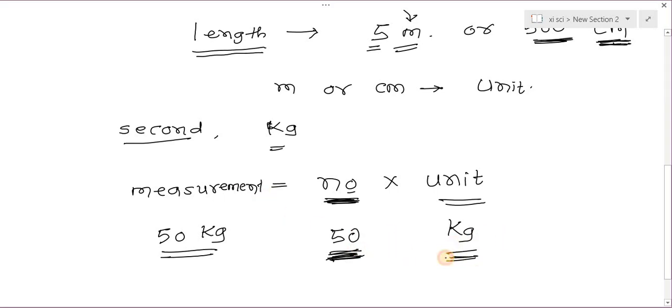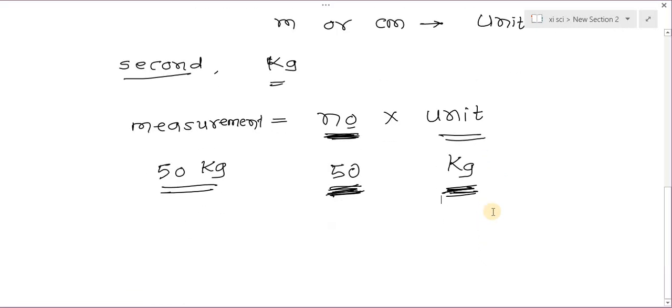So this is the reference standard used for the measurement of a physical quantity, and in our daily life we use a number of reference standards for measurement. Here I told you meter, centimeter, kilogram, second. If we measure pressure, then Pascal or Newton per meter square is the unit. When we measure force, the standard we use is the Newton. So there are a number of quantities and a number of units.